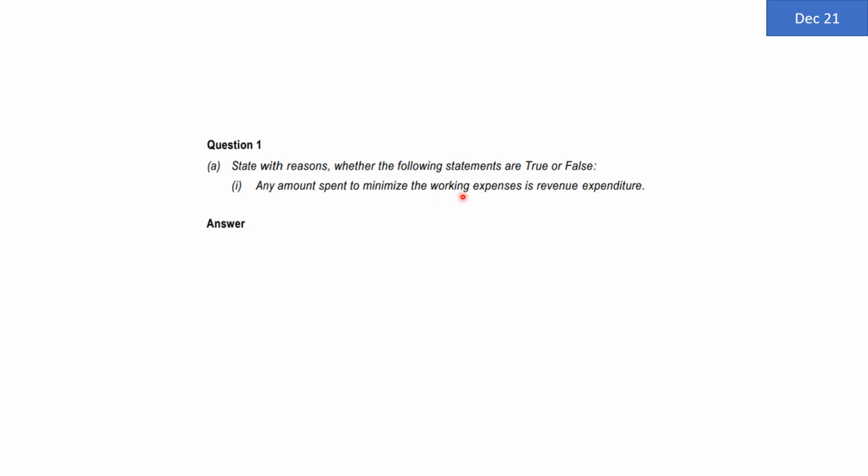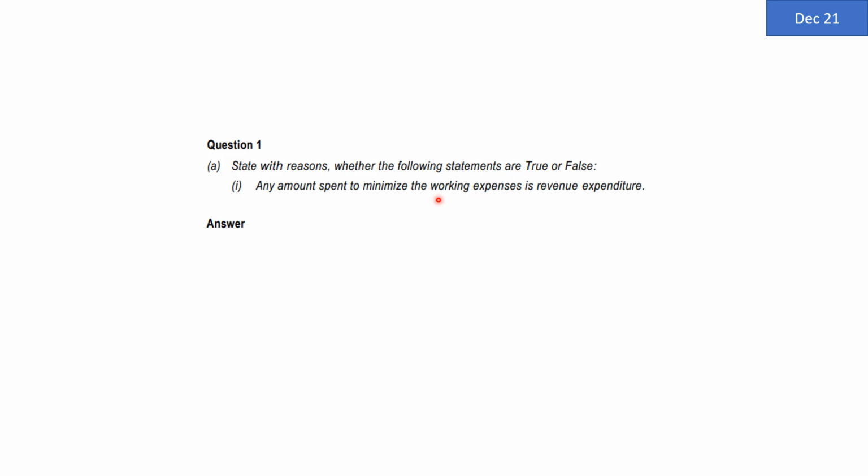So maybe you are interested in saving your printing and stationery, so you are going to go for maybe having a Xerox machine in your own office. Maybe you want to spend less on your tea and coffee, which is to be distributed to employees, etc. For that purpose, instead of paying the tea vendor, you are going to have a tea vending machine straight away in your office. So here what is happening?